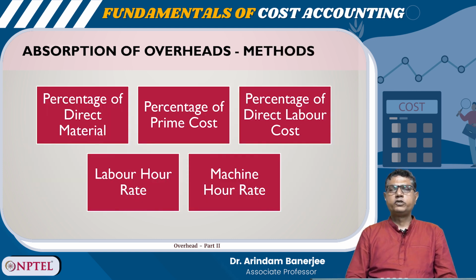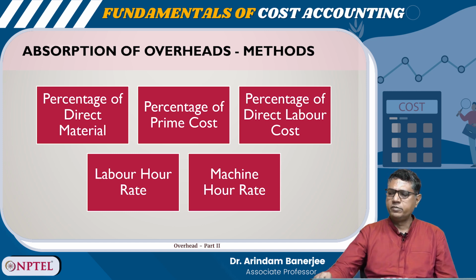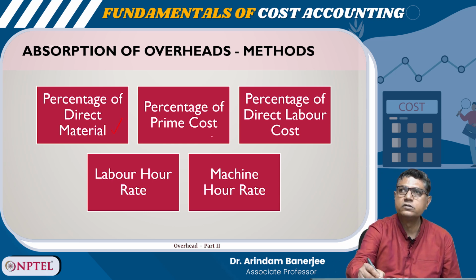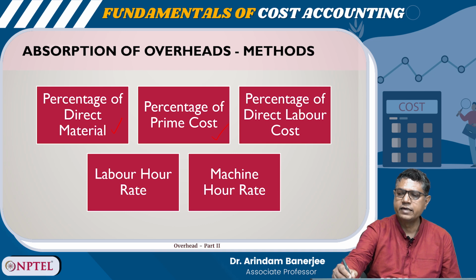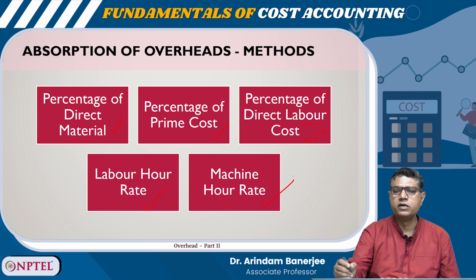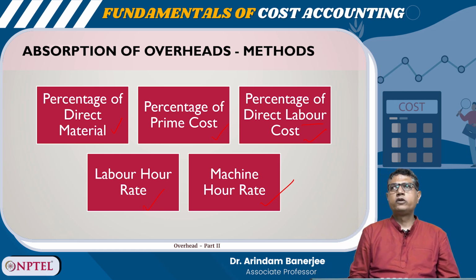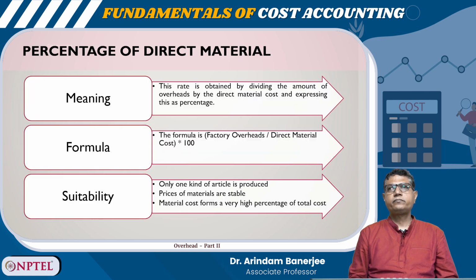There are several methods like percentage of direct material method, percentage of prime cost, percentage of direct labor cost, labor hour rate and machine hour rate. These are the traditional ways of absorbing the overheads.